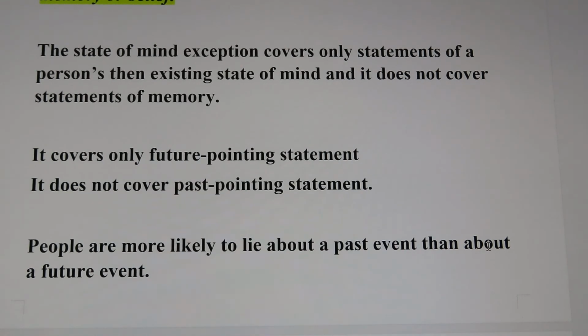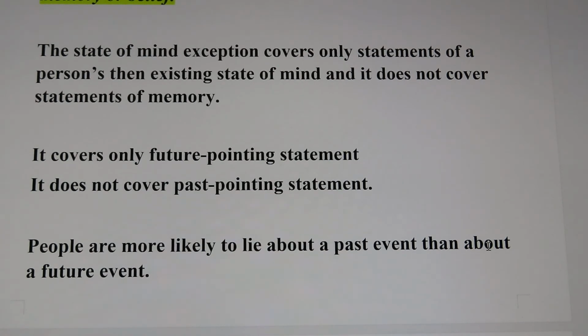But if a statement was from one's memory, that statement would be a past pointing statement. For example, if a person said, last Friday I was in the library, that is a statement from one's memory, meaning the person is remembering that he was in the library last Friday. So this statement would not be covered by this state of mind exception.